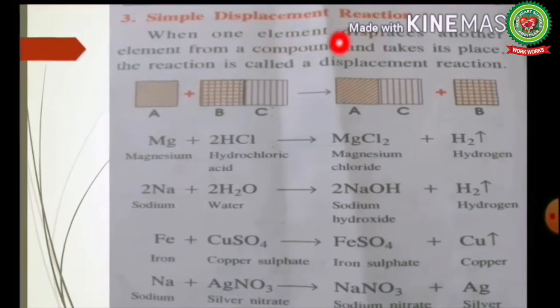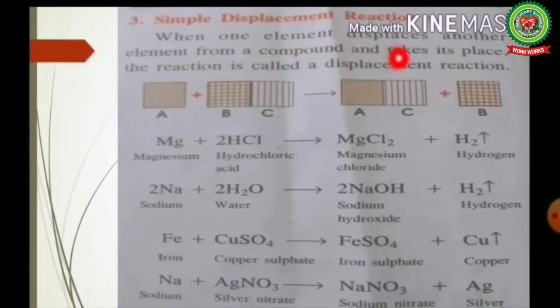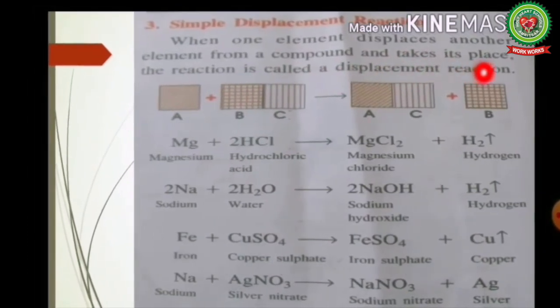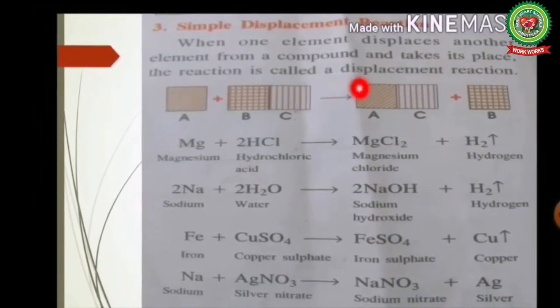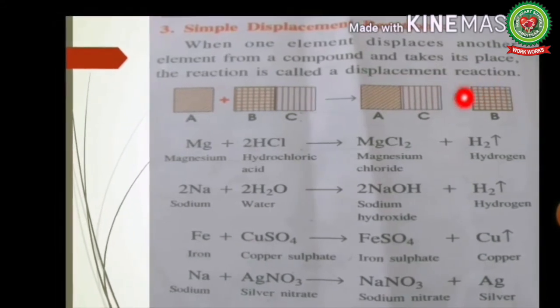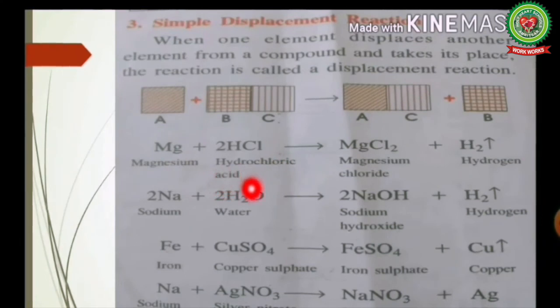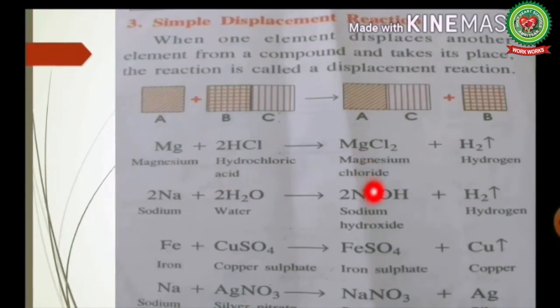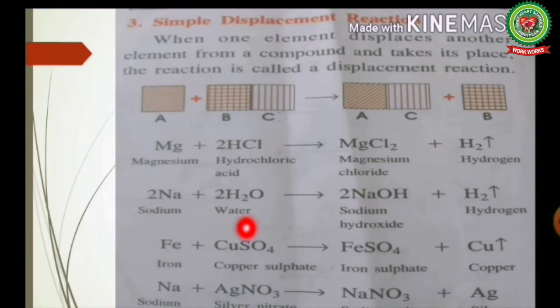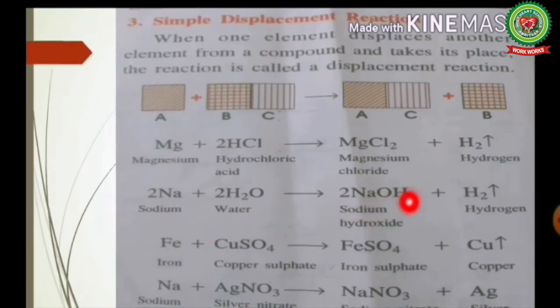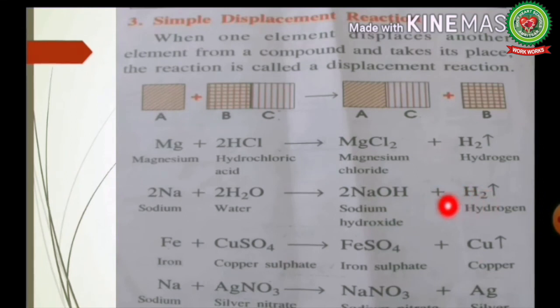Simple displacement reaction. When one element displaces another element from a compound and takes its place, the reaction is called a displacement reaction. For example, magnesium reacts with HCl to form magnesium chloride plus hydrogen. Sodium reacts with water to form sodium hydroxide plus hydrogen.